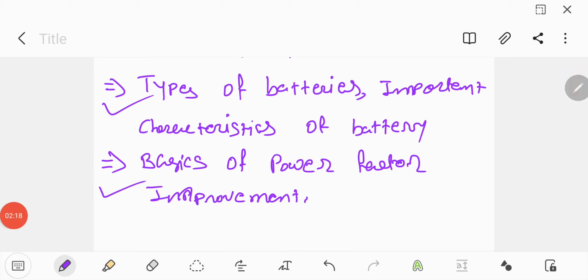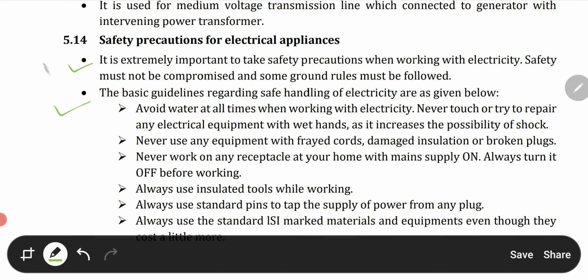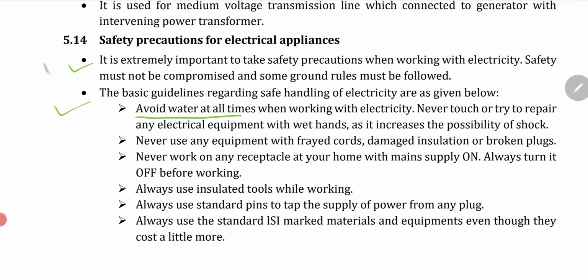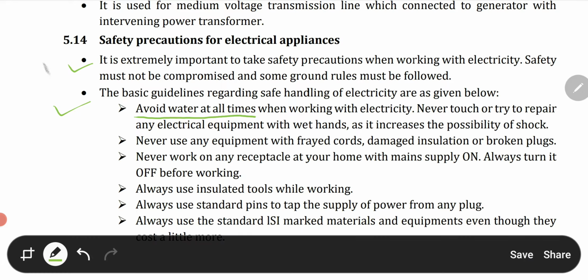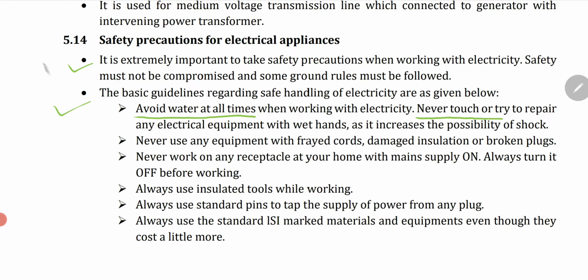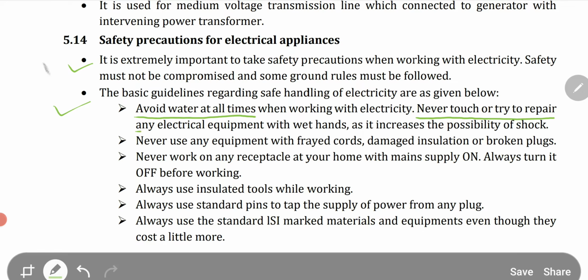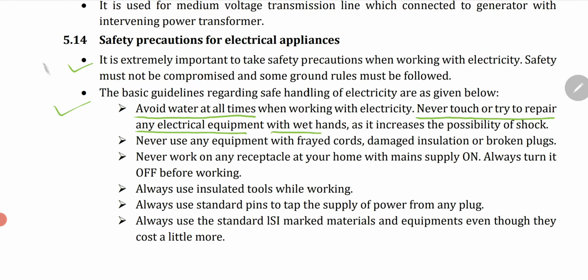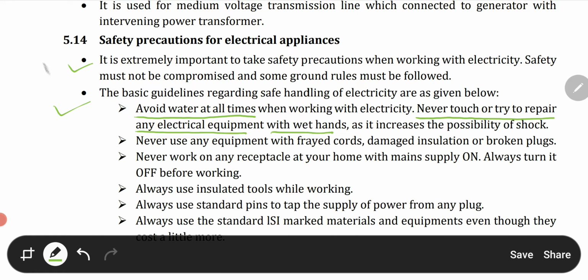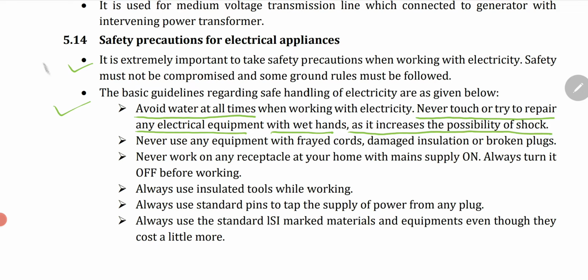First, avoid water at all times. You can see over here the first guideline for safety precaution: avoid water at all times when working with electricity. Never touch or try to repair any electrical equipment with wet hands, as it increases the possibility of shock.